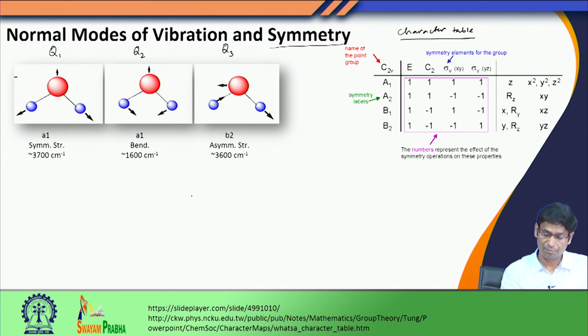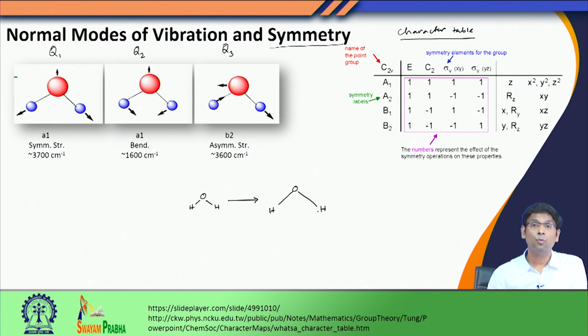Suppose we start from this water's equilibrium geometry and do a symmetric stretching. By symmetric stretching, of course, I mean that I increase the two bond lengths without changing the bond angle. So, this is symmetric stretching. Then I do bending along the Q2 mode.